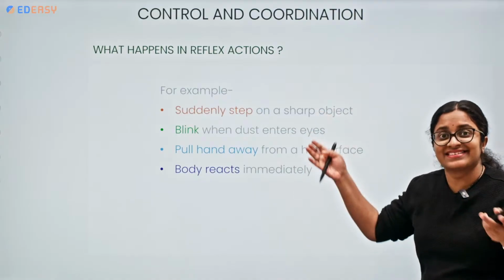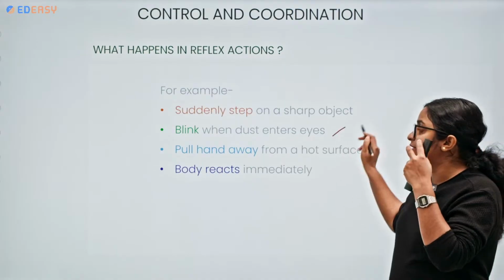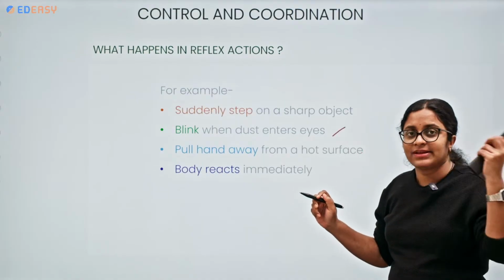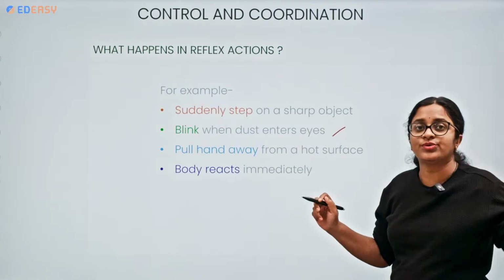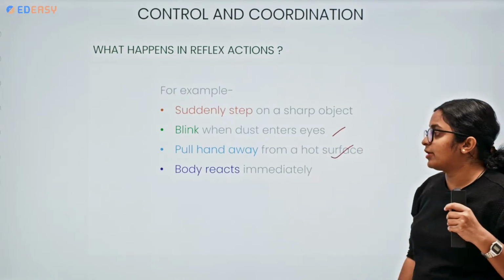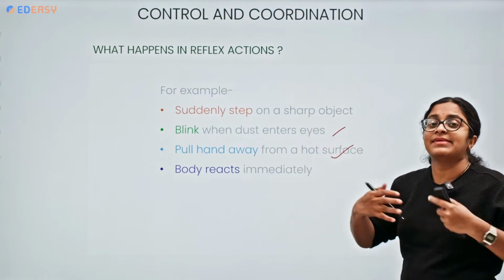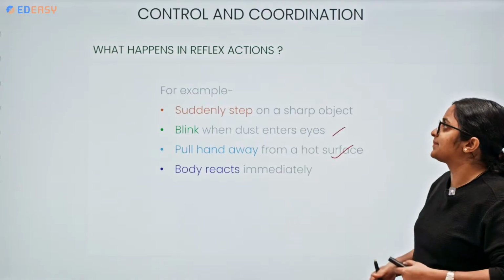Suddenly stepping on a sharp object, yes, the same example. Dust is entering your eyes, so you blink. When sharp light is getting focused, you move away from that light. You are pulling your hand from the hot surface. So, in all these scenarios, your body is immediately responding.